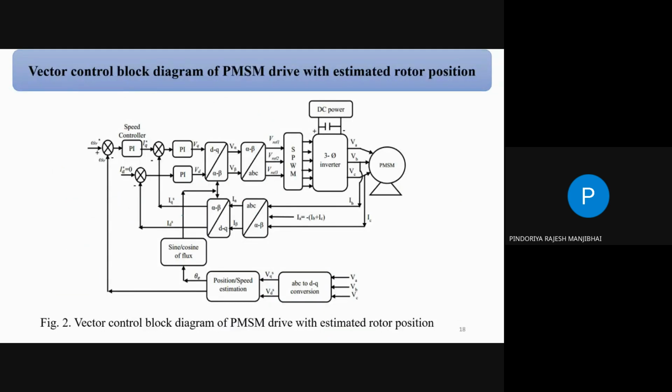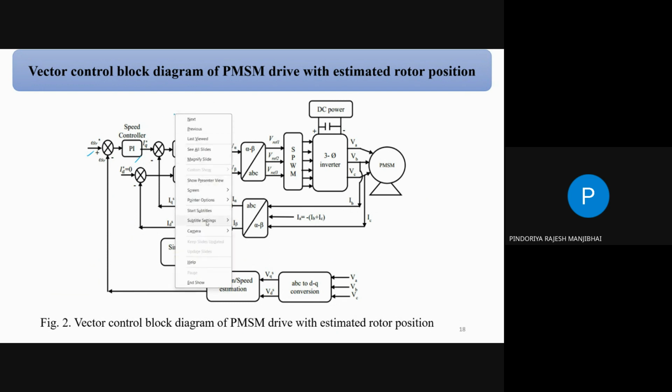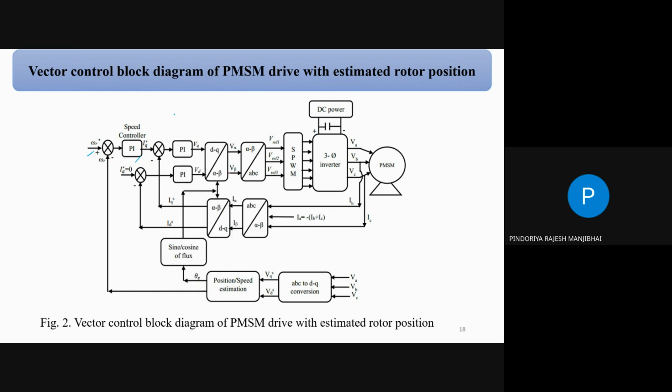Yes, this is a detailed diagram. So reference speed, PI controller, there is a speed controller. Then we can say inner control loop and outer control loop. The inner loop is your current control loop, and the outer loop is your speed loop.